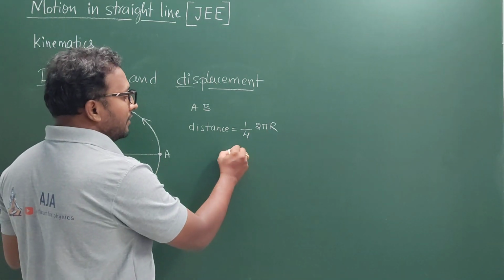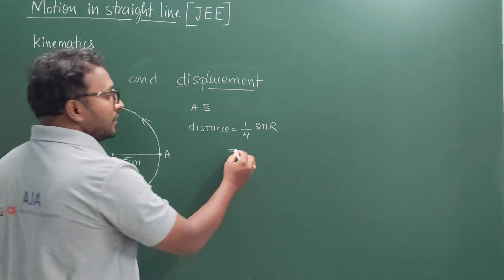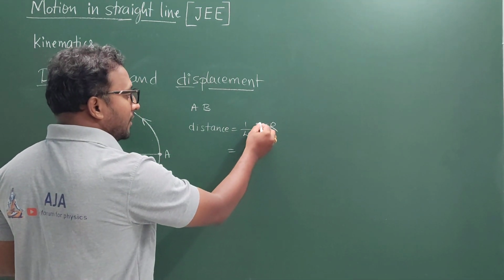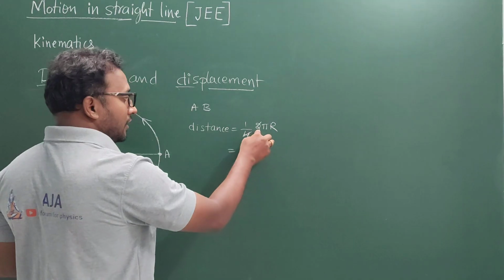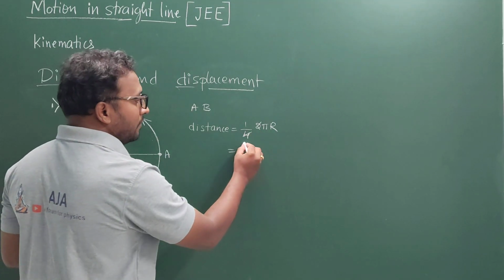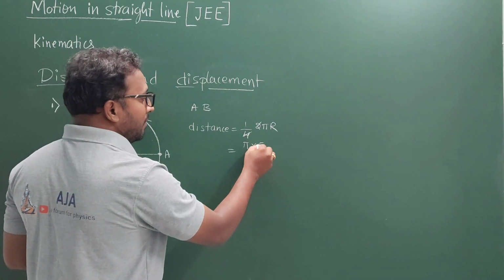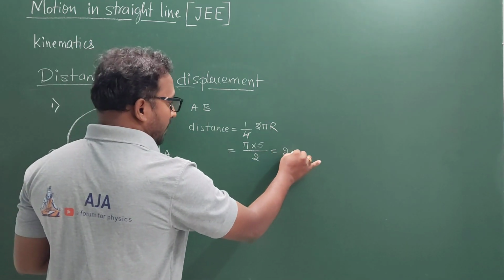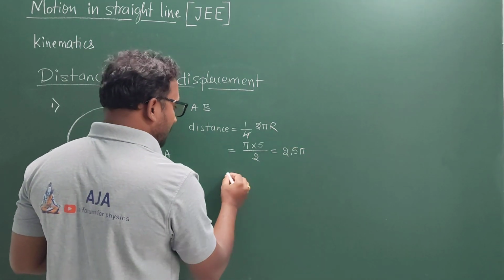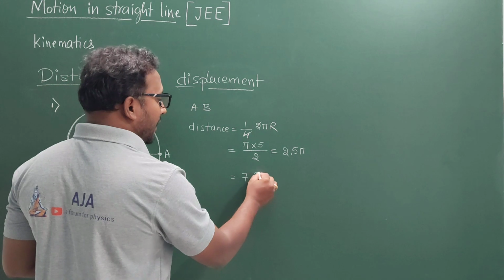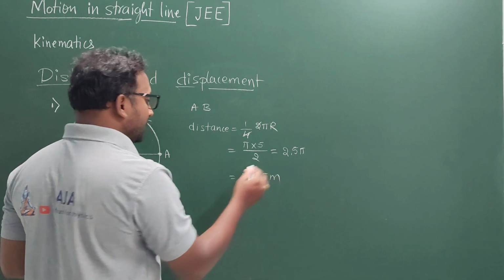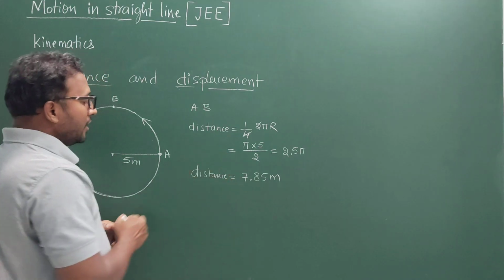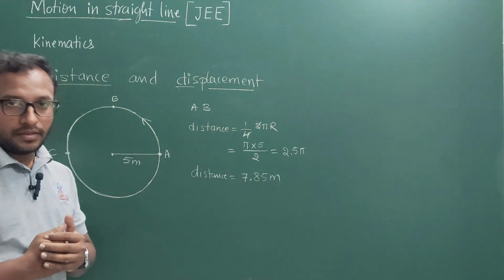As I said already, the radius is 5 meters. You can simplify this equation: 2 ones are 2, 2 twos are 2. So it is 5 multiplied by pi divided by 2. Finally this is equal to 2.5 times pi, which is equal to 7.85 meters. So this is the distance covered by the body in moving from A to B.